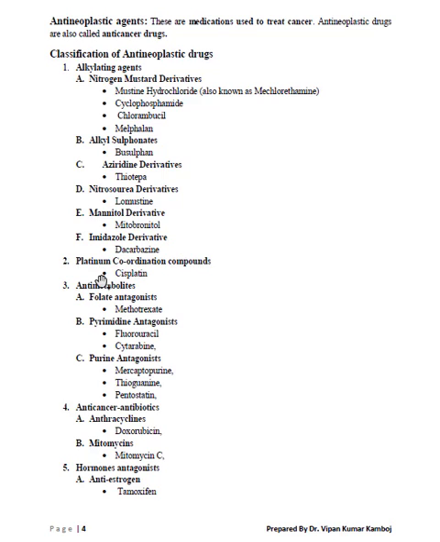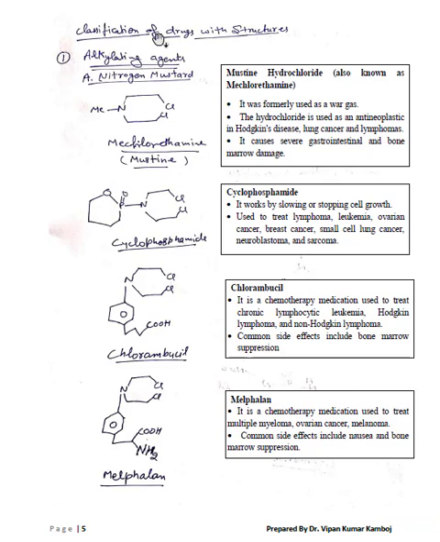Platinum coordinated compounds have no subclass. Antimetabolite drugs have subclasses: folate antagonist, pyrimidine antagonist, purine antagonist. In the case of anti-cancer antibiotics, anthracycline and mitomycin are the subclasses. In the case of hormone antagonists, the only subclass is anti-estrogen. Now we will study the structure and basics one by one according to their class.